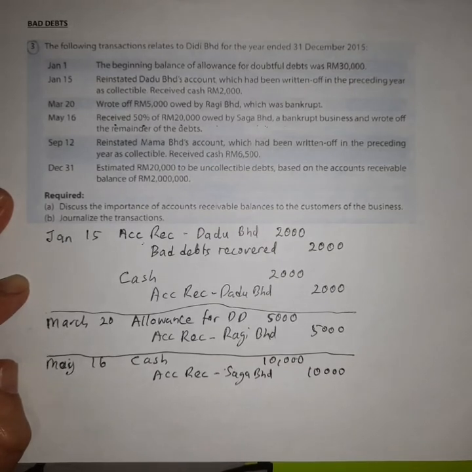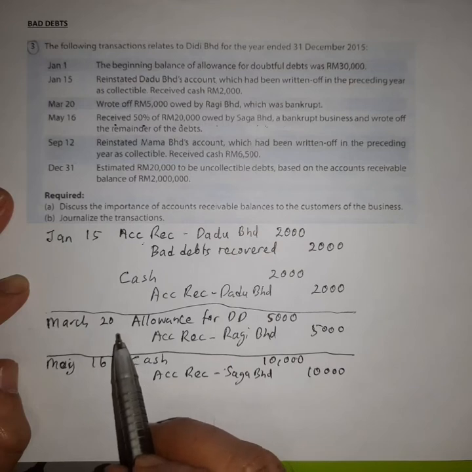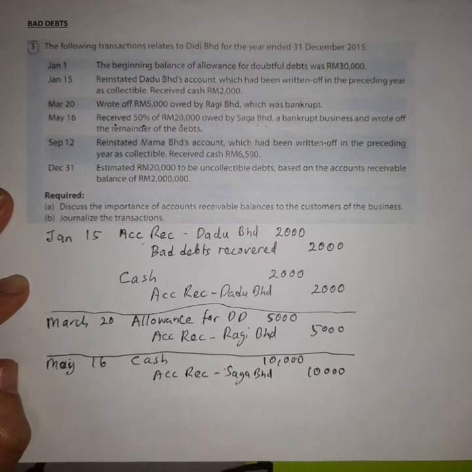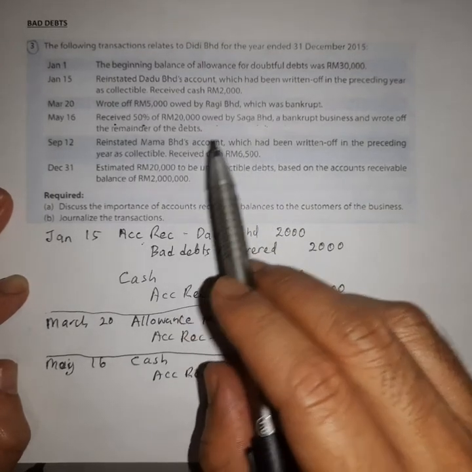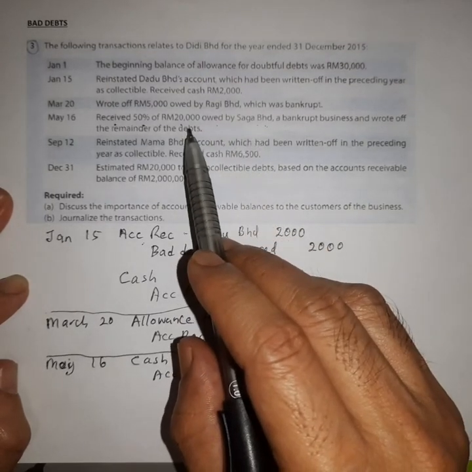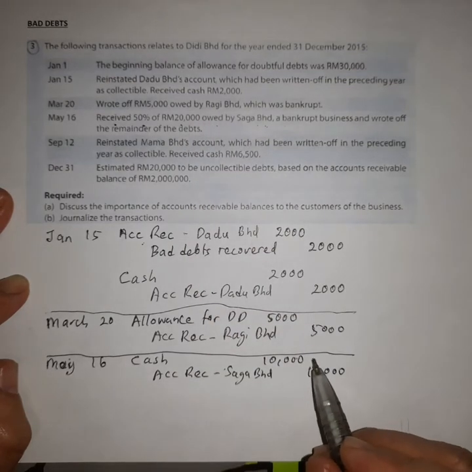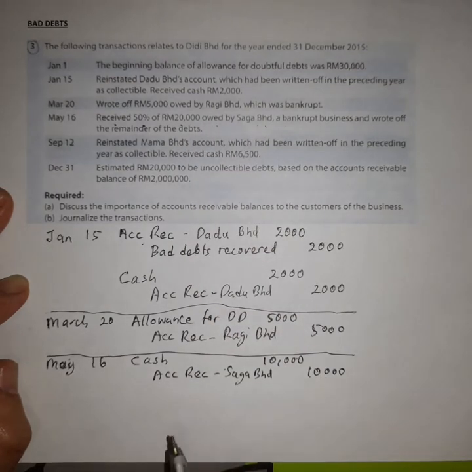And then you do the write-off. Remember the way to record the write-off: debit the allowance and then credit account receivable. Saga Berhad has a balance of account receivable of 20,000. 10,000 is paid. Another 10,000, or another 50%, has to be written off.